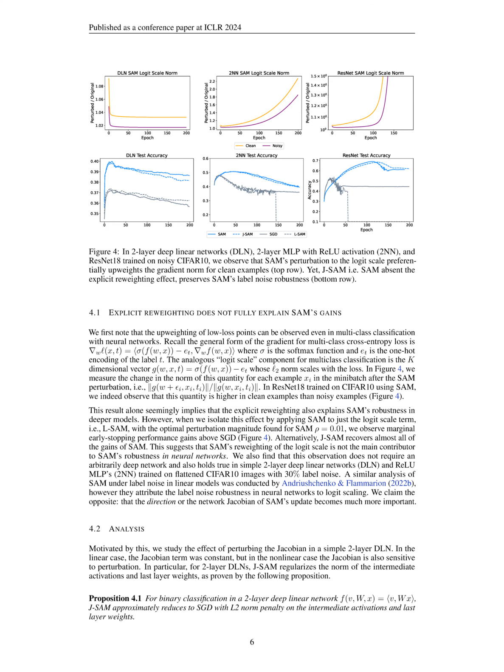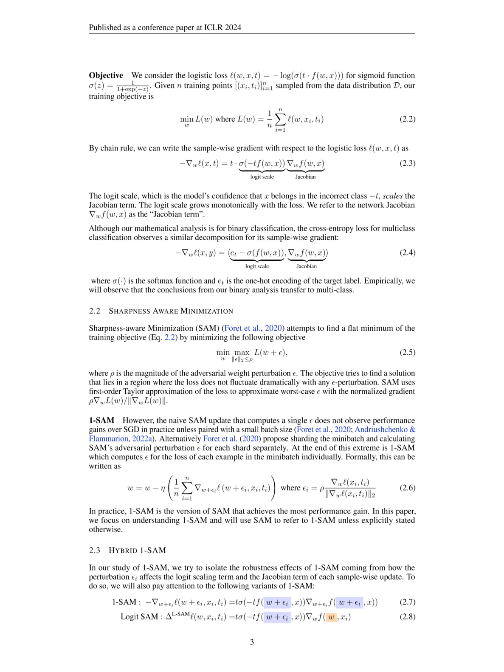On the other hand, perturbing the Jacobian term in SAM, specifically in JSAM, is the main contributor to SAM's improved robustness in deep networks. Applying the perturbation to the Jacobian term recovers most of SAM's gains, while focusing solely on the logit scale term, as in LSAM, does not yield significant performance improvements over SGD.